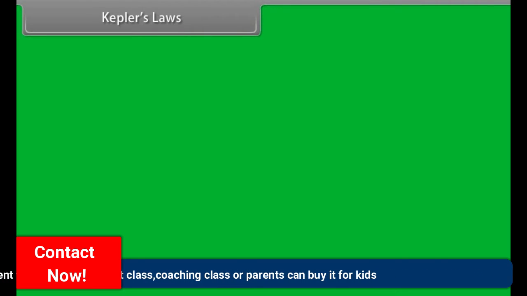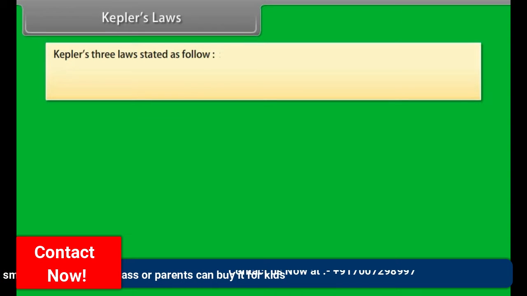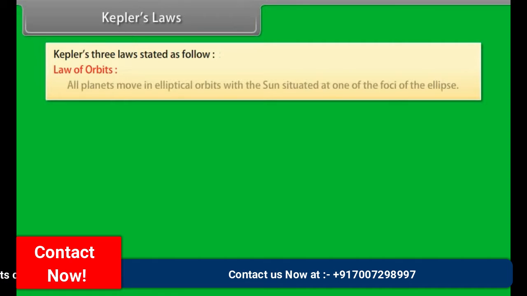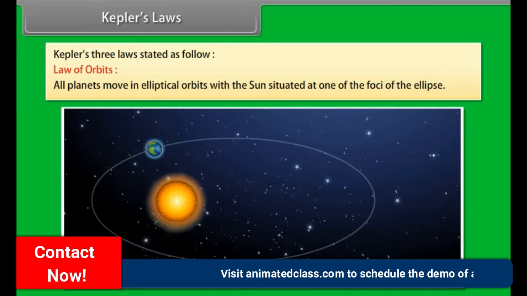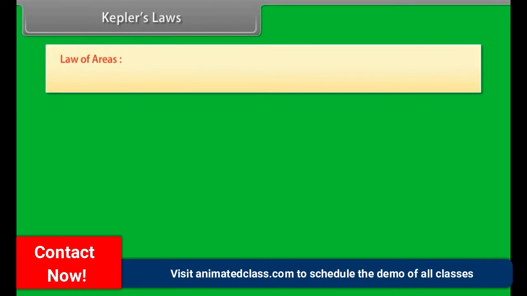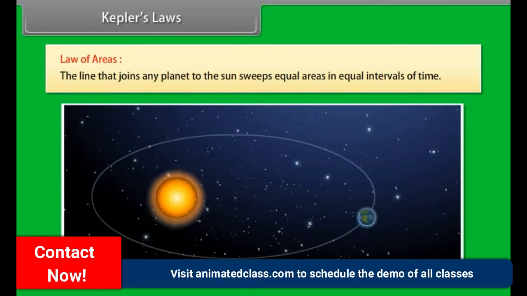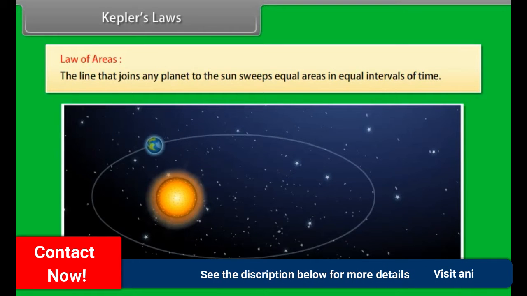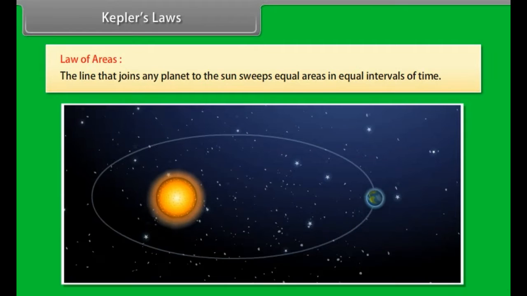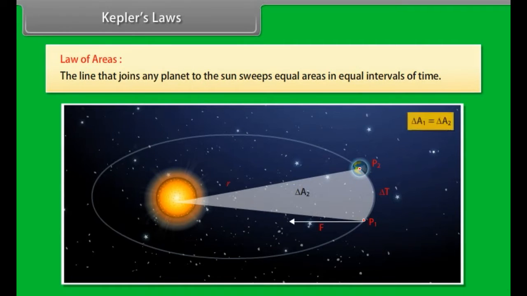Kepler's Law. Kepler gives three laws. They are stated as: Law of Orbit. All planets move in elliptical orbits with the Sun situated at one of the foci of the ellipse. Law of Areas. The line that joins any planet to the Sun sweeps equal areas in equal intervals of time. This law comes from the observation that planets appear to move slower when they are farther from the Sun than when they are nearer.